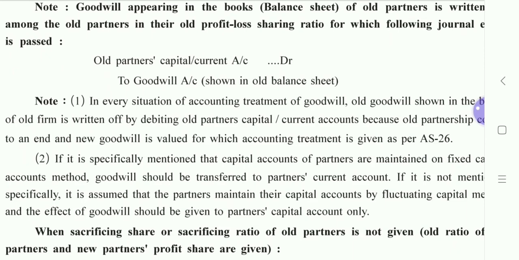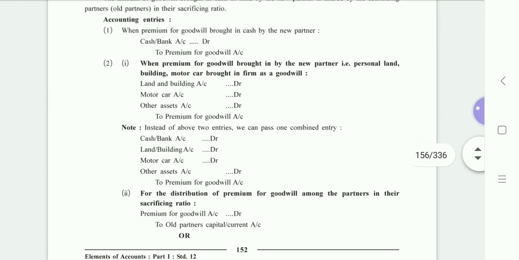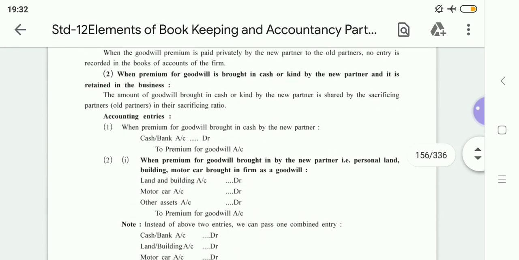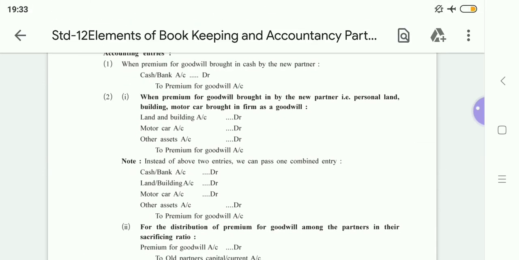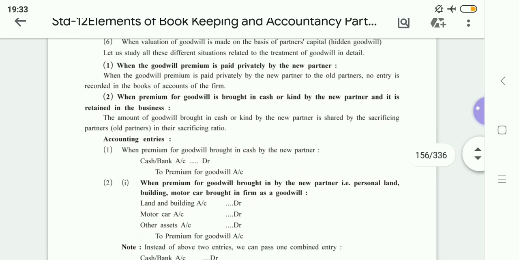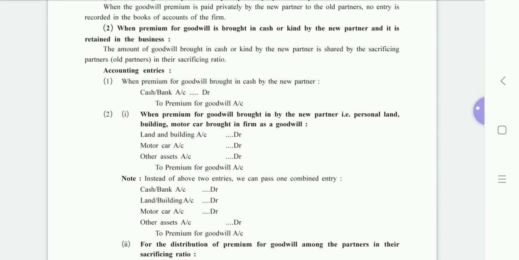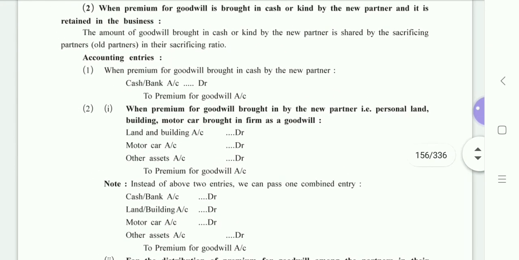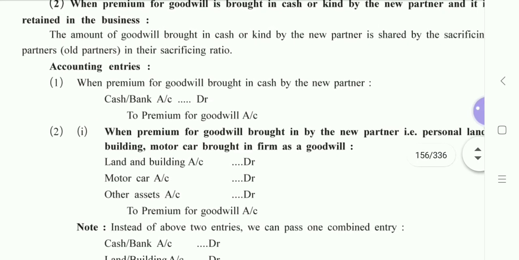Okay, so I think the necessary concept of goodwill required for long sums is enough in this. So what you all are going to do from here, the second topic of the explanation that I have taken: the first journal entry, you can of course skip the second one. You are supposed to read, but you are not supposed to memorize for now. You are going to write down the accounting entries of goodwill.